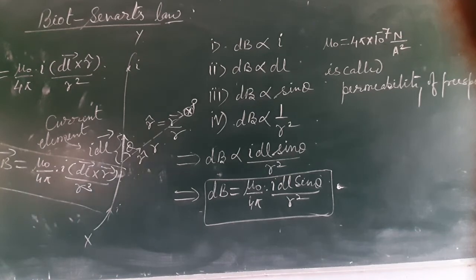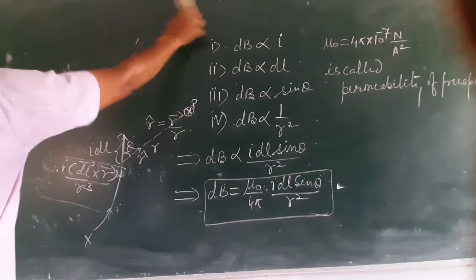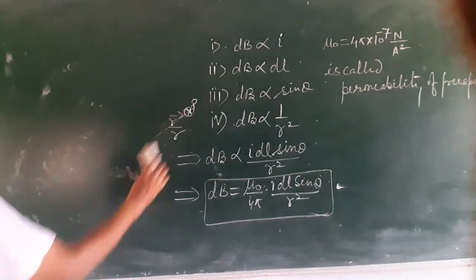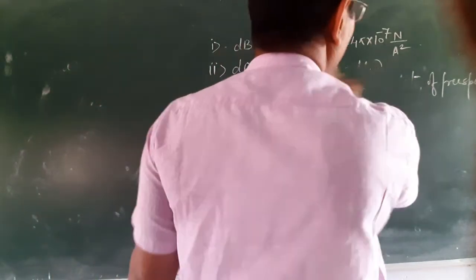Now let us discuss the relation between mu naught and epsilon naught, that is, the relation between permeability of free space and permittivity of free space. I am directly writing mu naught into epsilon naught.